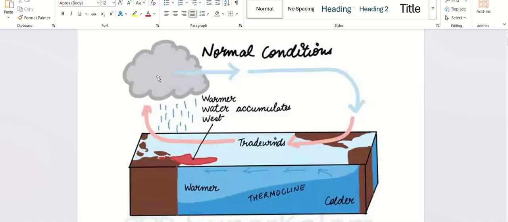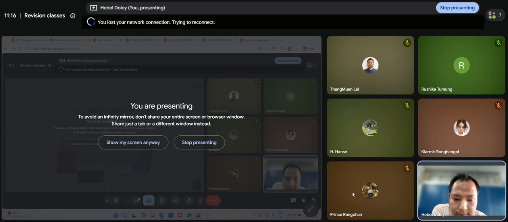And after this, the warm air goes up again, cools, and this cool air goes towards the eastern side of Pacific, cooling South America and the Andes and all those areas, the Peruvian coast. So this is a normal condition. Any confusion?